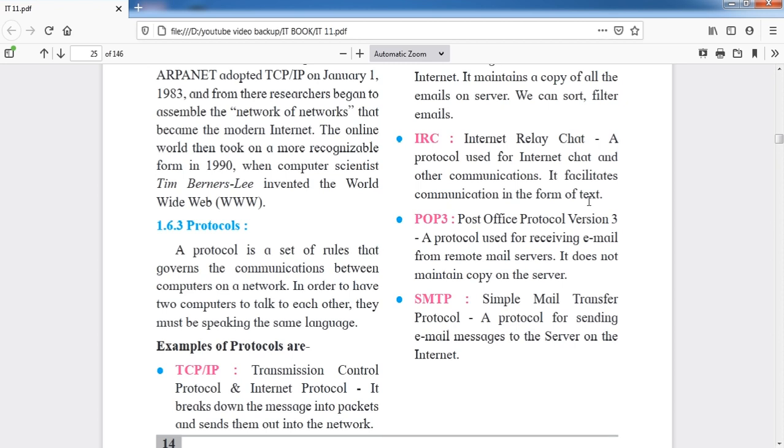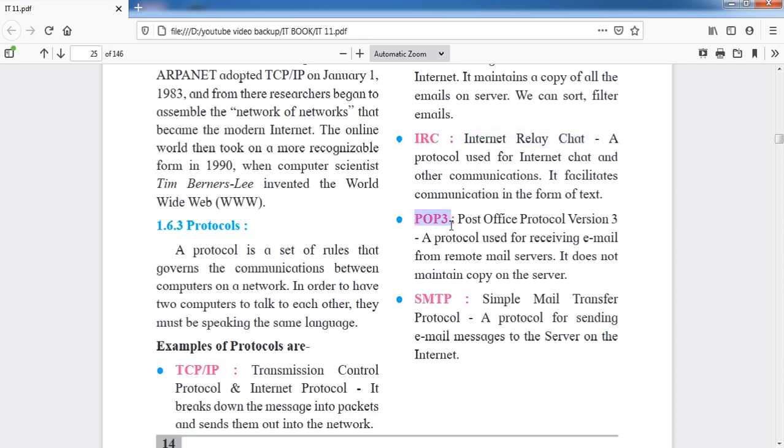When we communicate with each other, messaging through social networking sites such as Facebook, or using WhatsApp, such applications may use the Internet Relay Chat protocol. That is a protocol which helps to communicate with text.